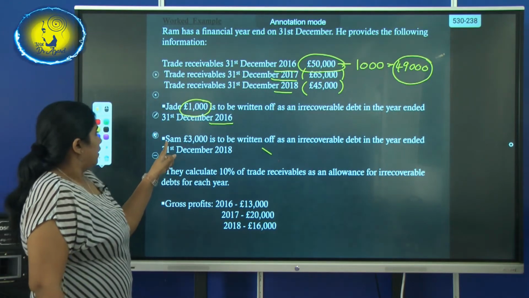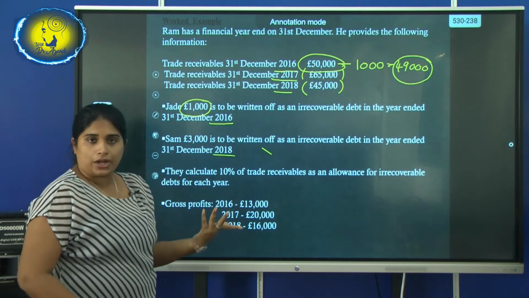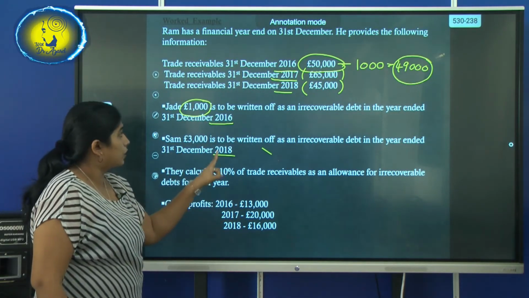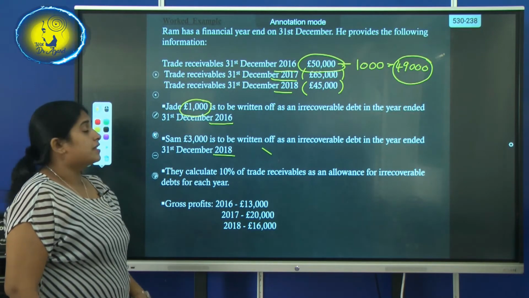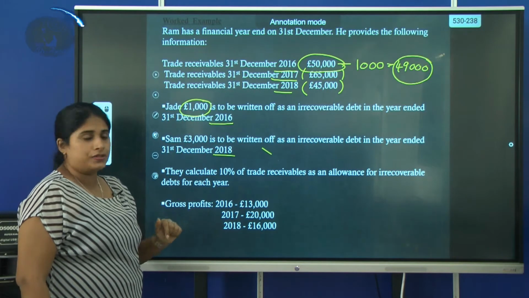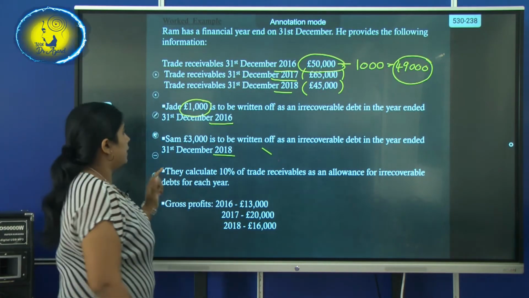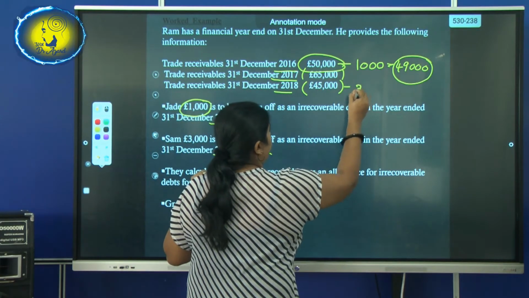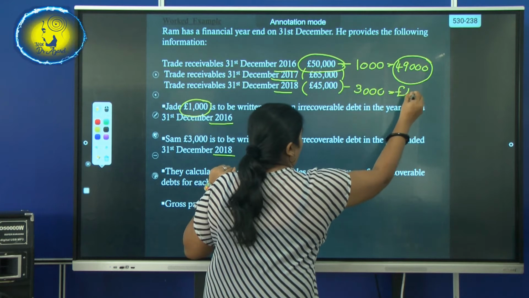Now we'll see 2018. That means in 2017 you don't have any irrecoverable debts, but in 2018 there is 3,000. A person called Sam owes 3,000 pounds, so that should be written off as an irrecoverable debt. So you have to subtract 3,000 pounds, then you have 42,000.